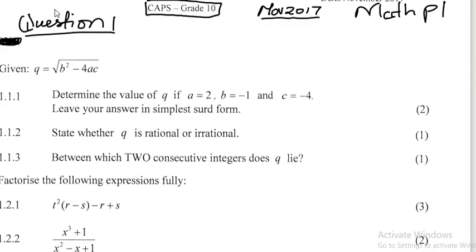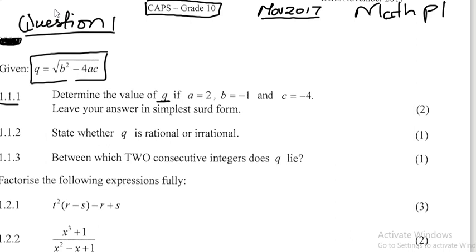Hello, greetings. Let us look at question 1 of November 2017. So, what we are given is this equation. 1.1.1. Determine the value of Q if A is equal to 2, B is equal to -1, and C is equal to -4. So, what we need to do is to find the value of Q.